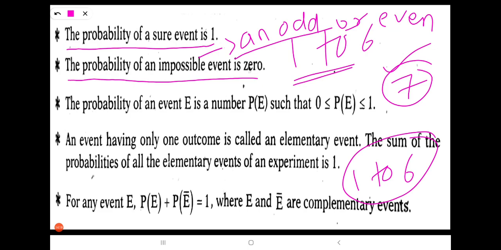But look here, getting a 7 is an impossible event because it never happens, because there is no number 7 on that die, isn't it? Right. This is the sure event and impossible event. And look at one more, the third point.